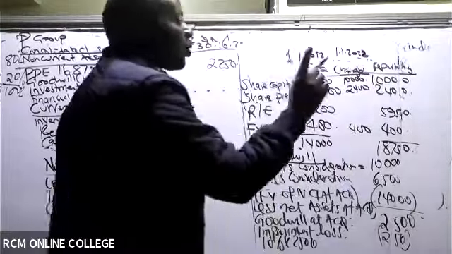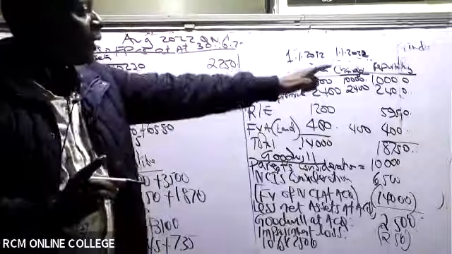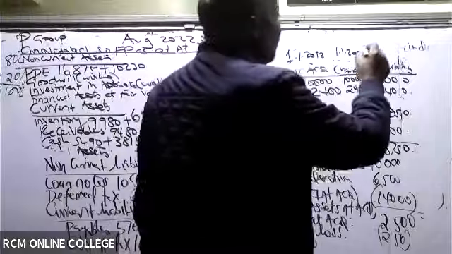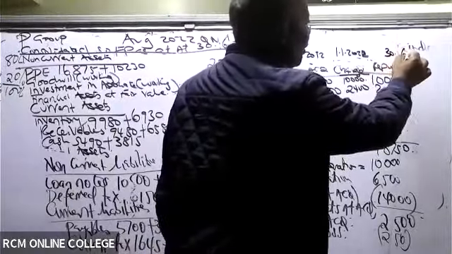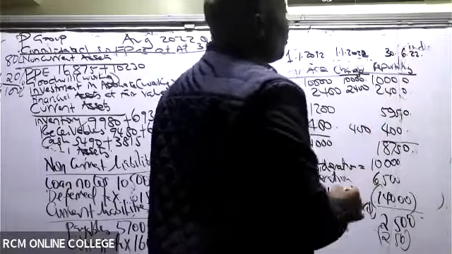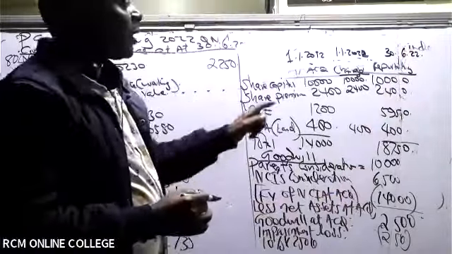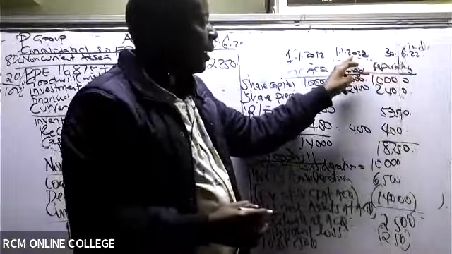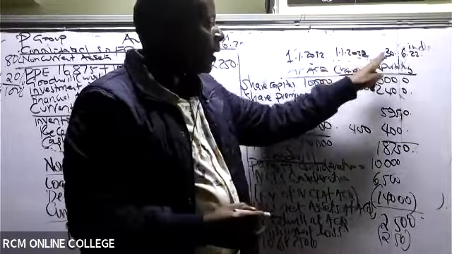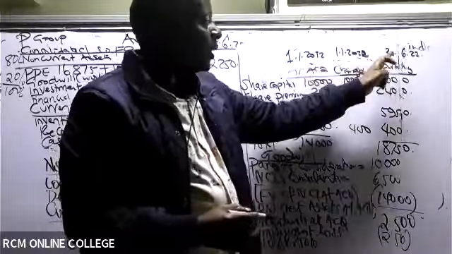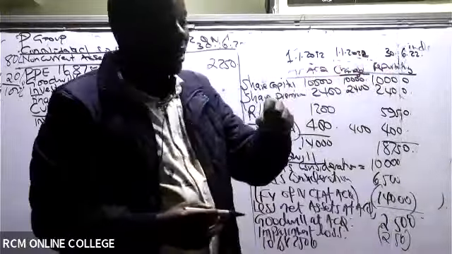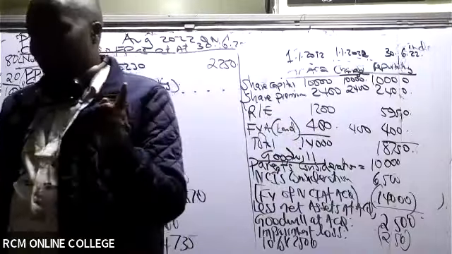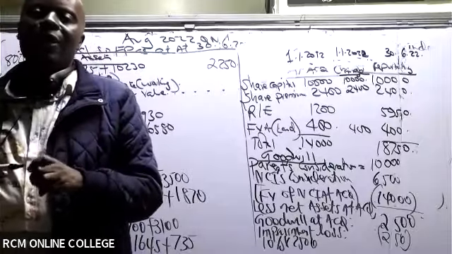We are doing this consolidated financial report at the reporting date. The reporting date is 30th June 2022. I'm interested in the time difference between here and here. Is there somebody who can give me the number of months between this and this? How many months do we have in between? Not afraid at all. We have 6 months, isn't it? We have 6 months in between.